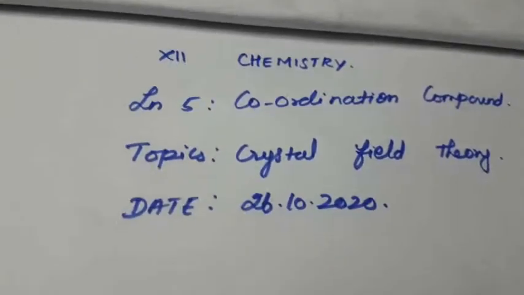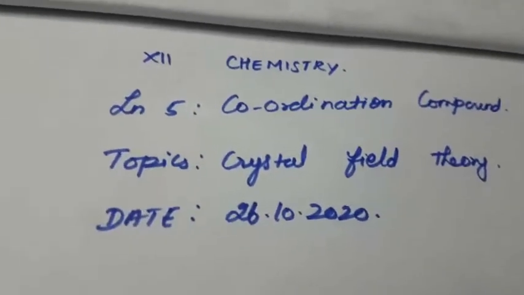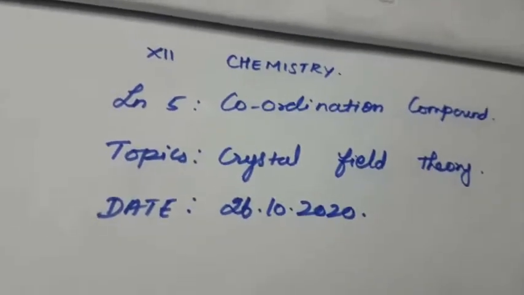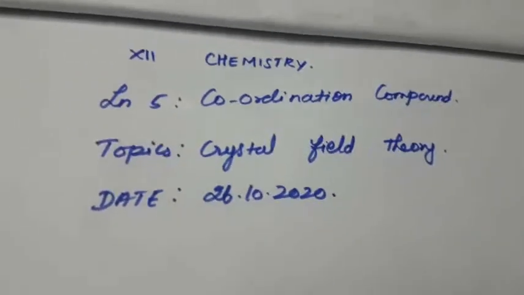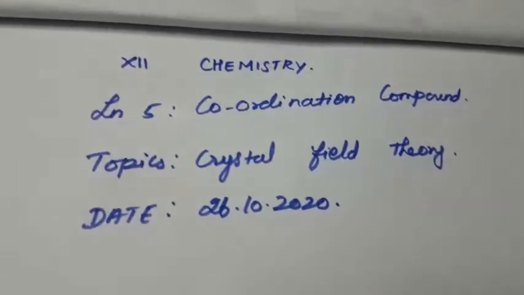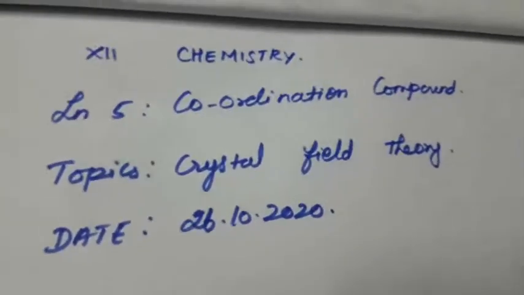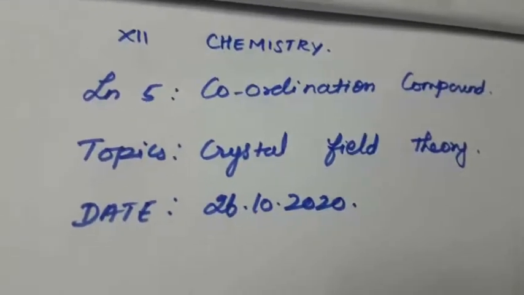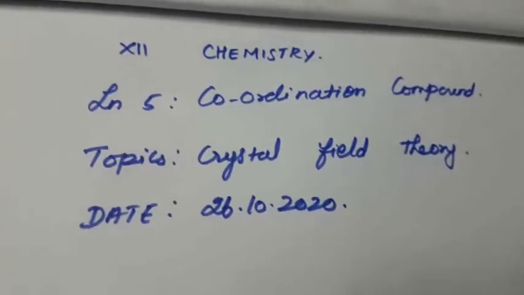In the previous video we completed VB theory, how to explain the magnetic properties and what the limitations of this VB theory are. It does not explain the color of the complex. To overcome this limitation, crystal field theory was introduced. So what is meant by crystal field theory?